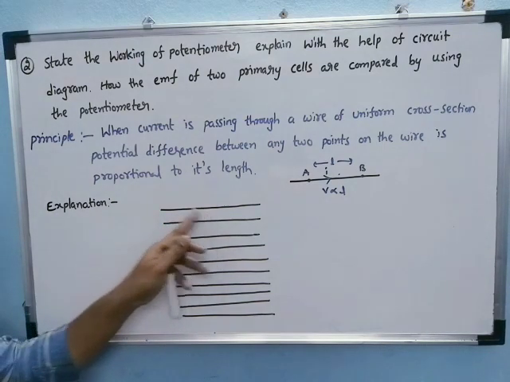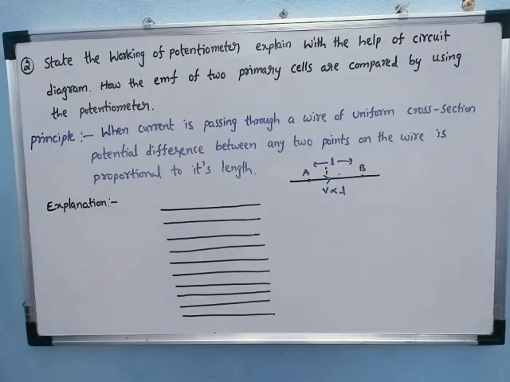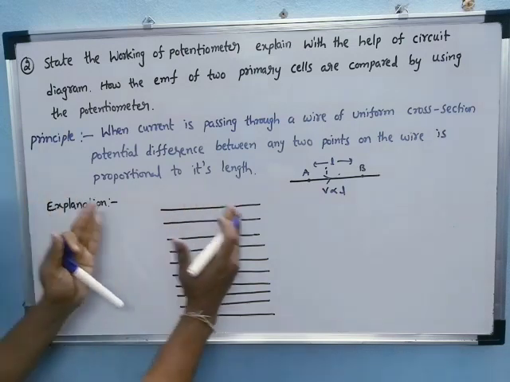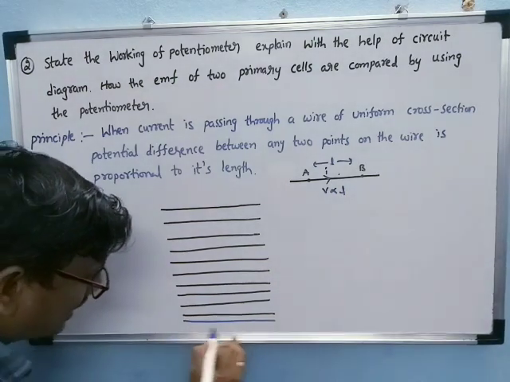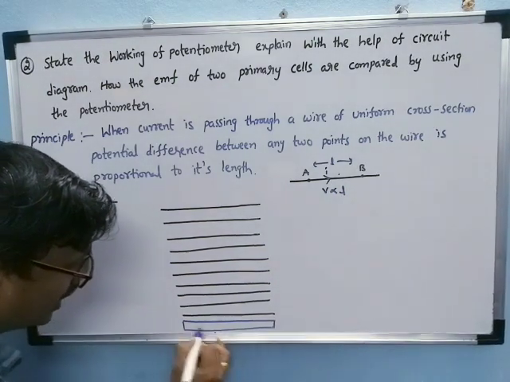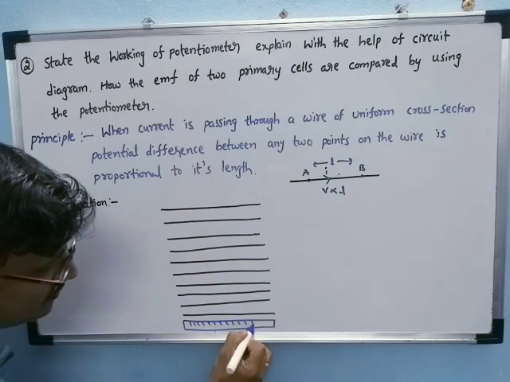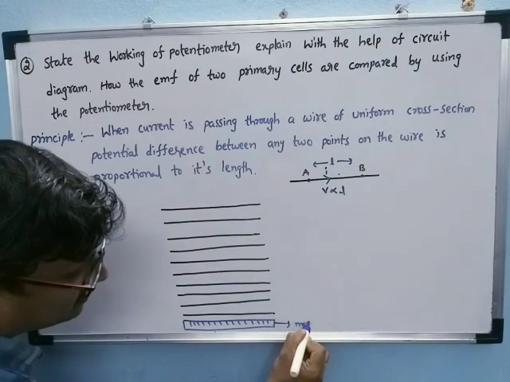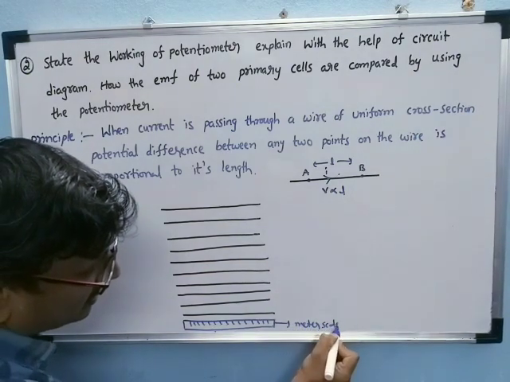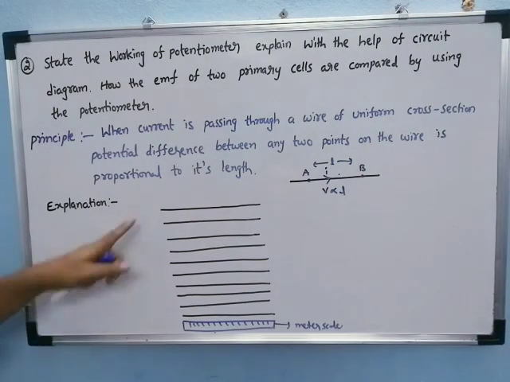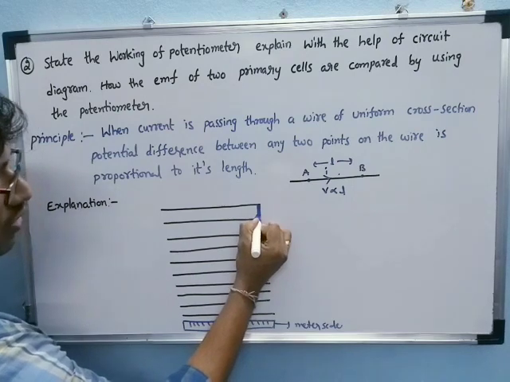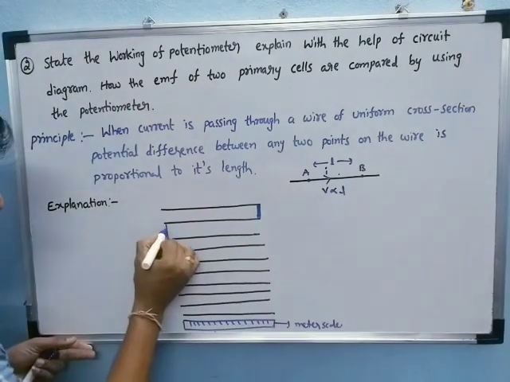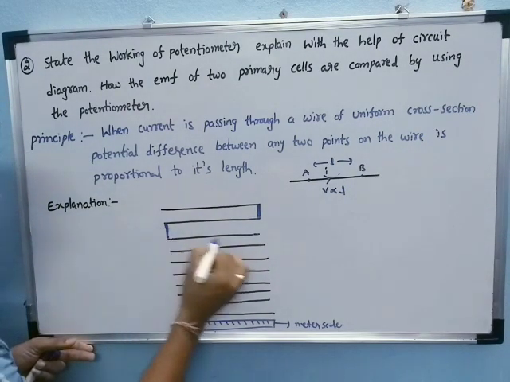Generally each one of the 1 meter pieces is fixed parallelly on a wooden plank, and there is also a meter scale parallel to it. See, this is the 1 meter scale. Now the end of the manganese wire is attached with a copper strip.